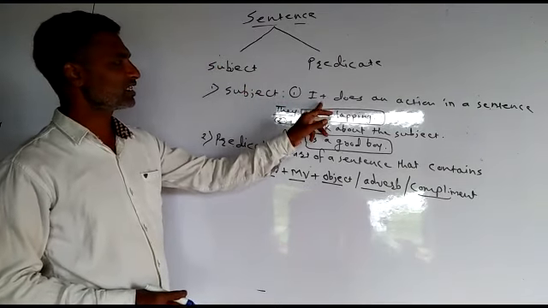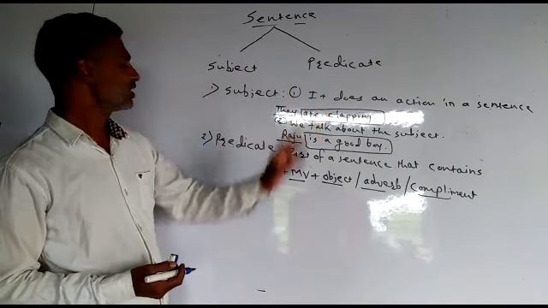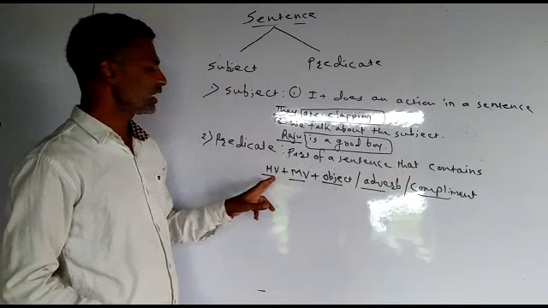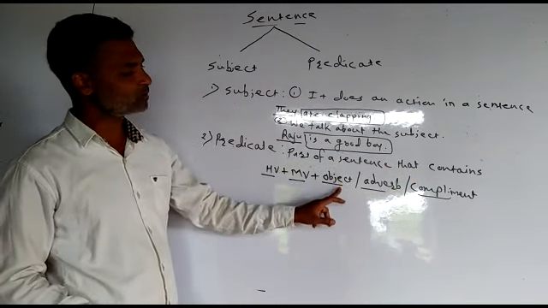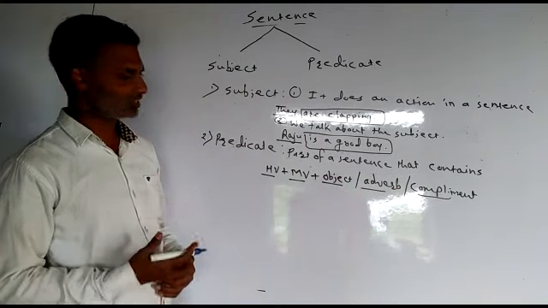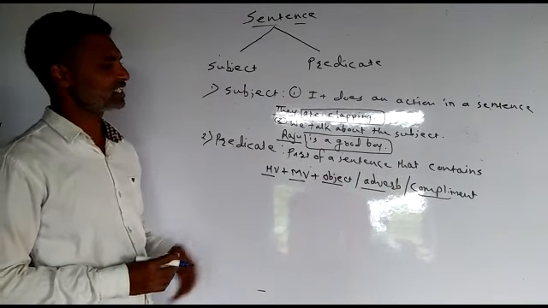Subject means a subject does an action in the sentence, and predicate means the part of a sentence that contains helping verb, main verb, object, adverb, complement.